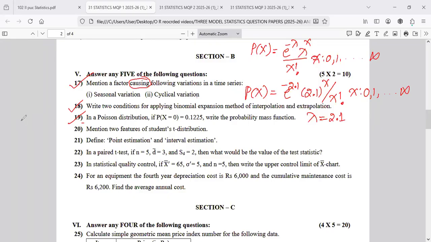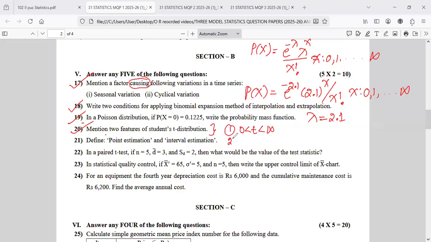The next question: mention two features of the student T distribution. I told you in yesterday's video, chi-square and student T, there is definitely a 1 or 2 mark question. Properties are also asked, such as finding the mean, median, mode or variance. Here the question is from the student T. First one, the range of the student T distribution is 0 less than T less than infinity.